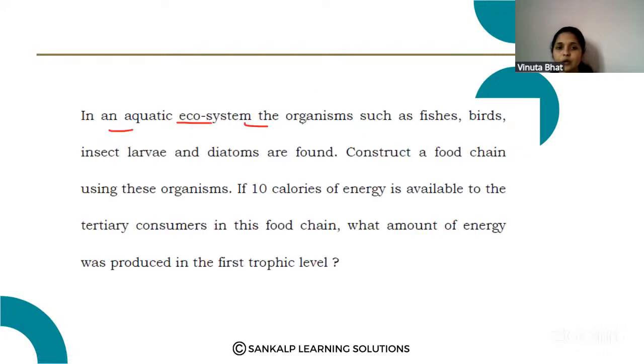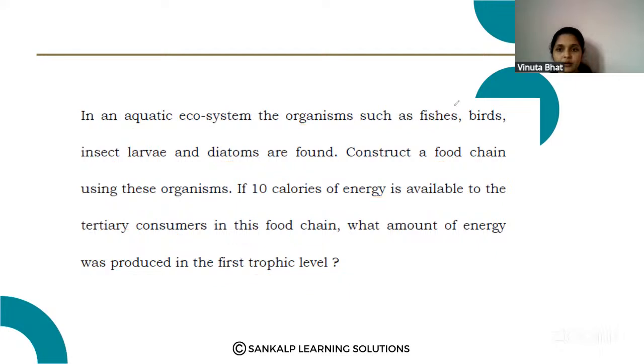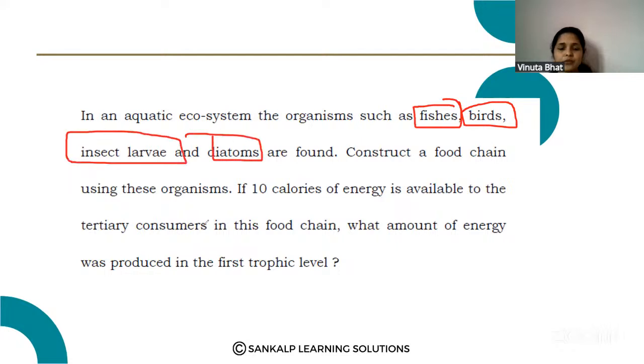Yes. See the next question. In an aquatic ecosystem, organisms such as fishes, birds, insect larvae, and diatoms are found. Construct the food chain using these organisms. If 10 calories of energy is available to the tertiary consumer in this food chain, what is the amount produced in the first trophic level? Okay. Here, fishes are given, birds, then insect larvae, and diatoms. So first diatoms, they are the algae, they are the producers of the aquatic ecosystem.